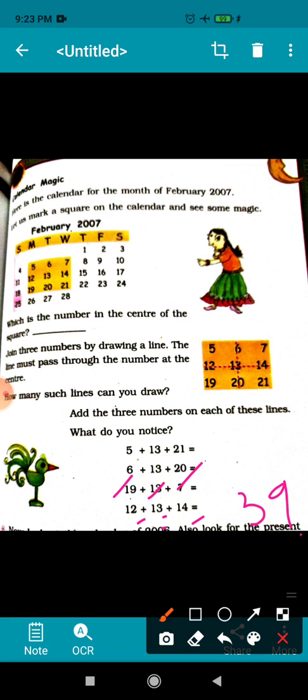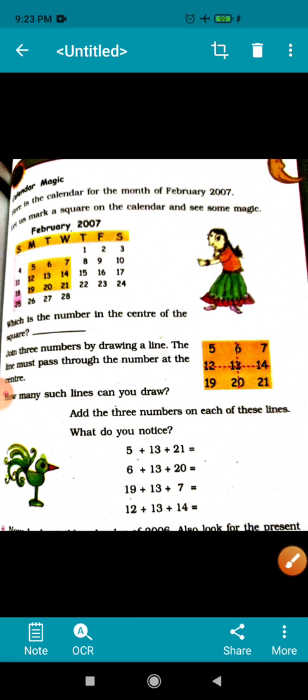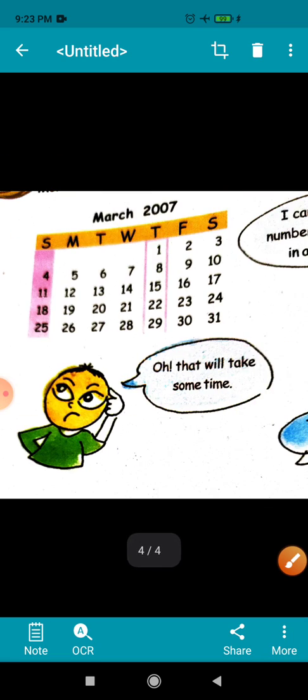So you can make more squares from the calendar and you will find that their total is coming the same, whether you are adding them horizontally, vertically or diagonally.